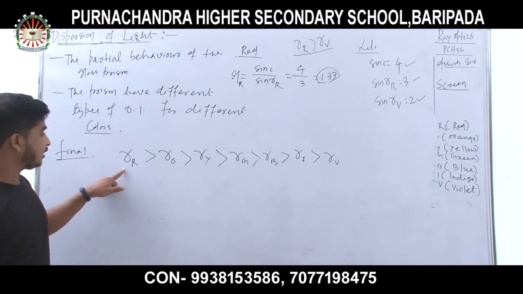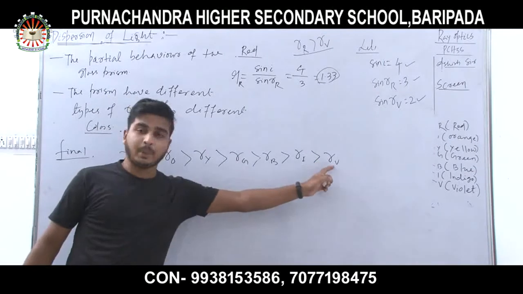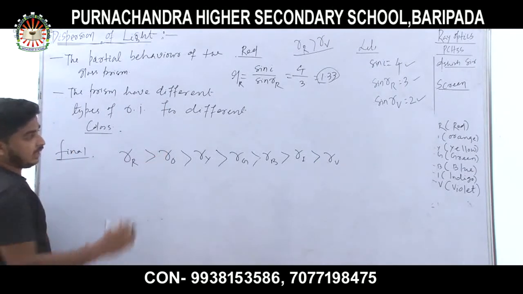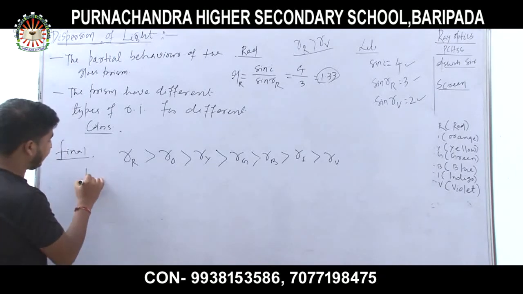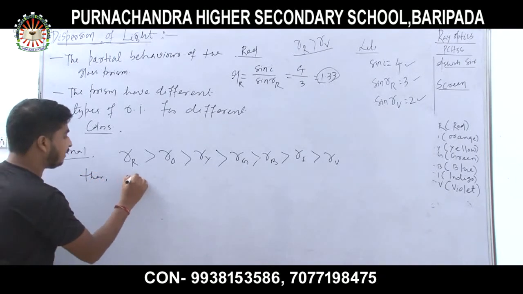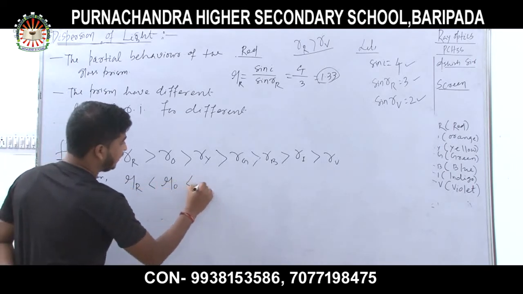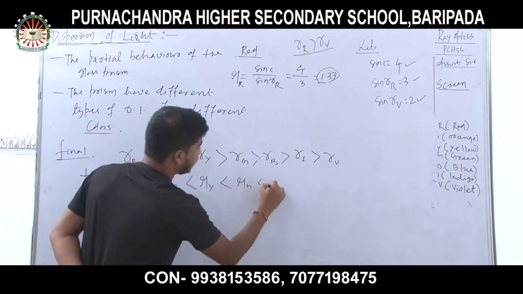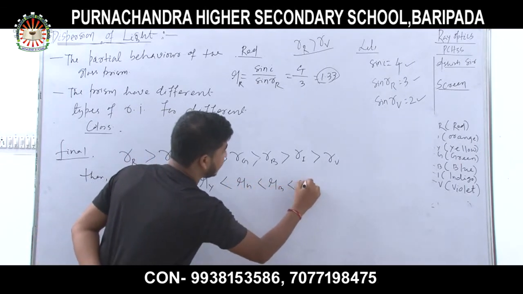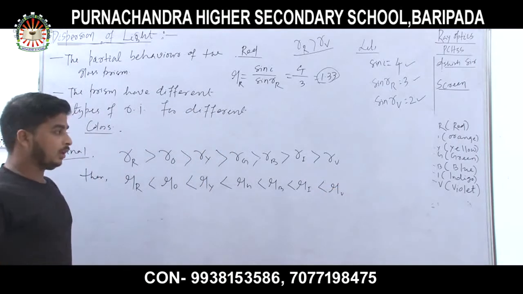The angle of refraction is most for red color, and least for violet color. If the angle of refraction has 7 different values, then the refractive index of red is less than orange, less than yellow, less than green, less than blue, less than indigo, less than violet. Got my point?